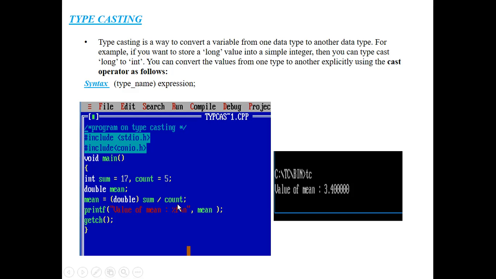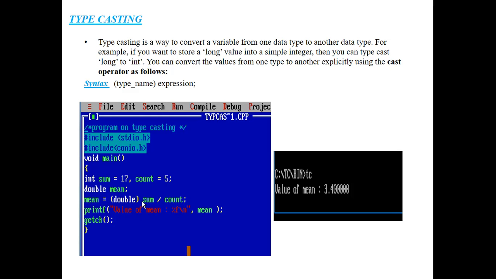Both are different data types, so we have to typecast those variables. That's why here I am using double. This way is called explicit typecasting. Why? Because here I am changing the integer data type to double data type in order to store the result in this double variable. I am changing their data type to double, and mean is of type double. That's why both are double.